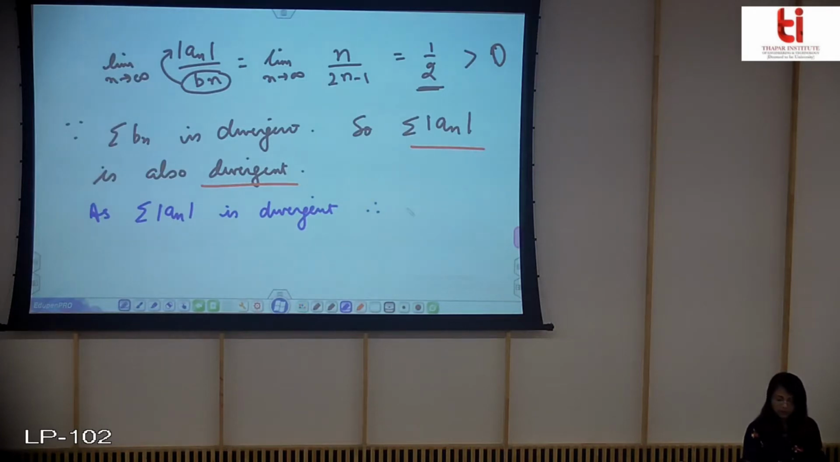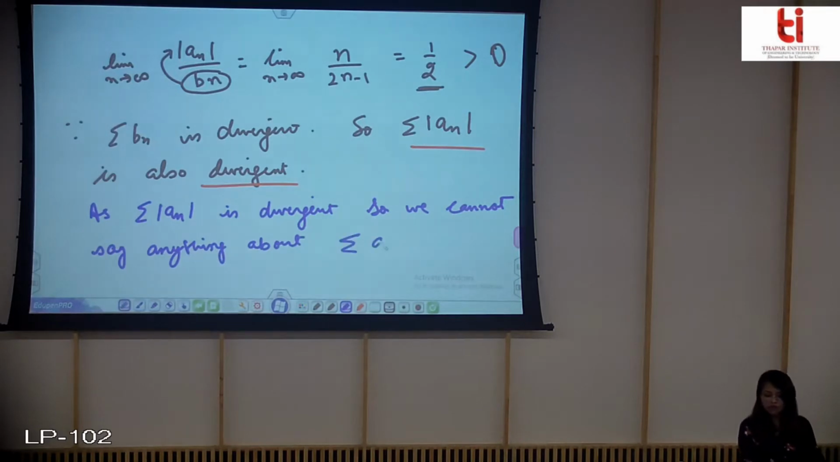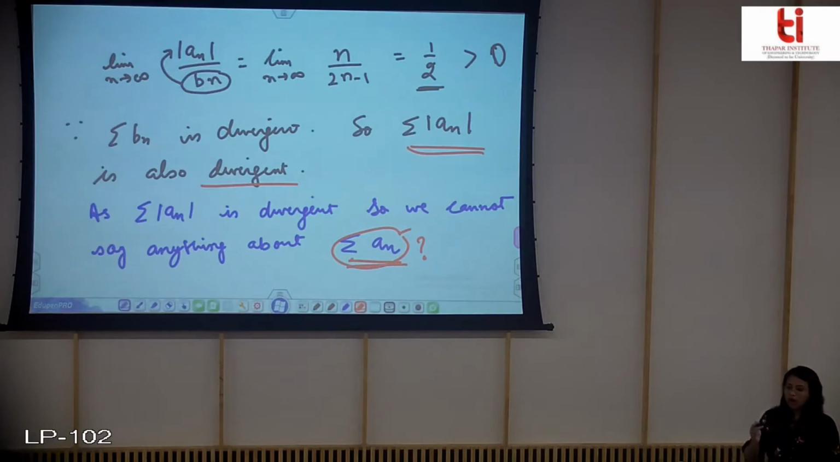therefore we cannot say anything about summation of an. Now the question lies here: what is the nature of this series, because you know that mod of this is divergent. If it came out to be convergent, you have seen that this will also converge. But if mod of an diverges, you cannot say anything about the alternating series.